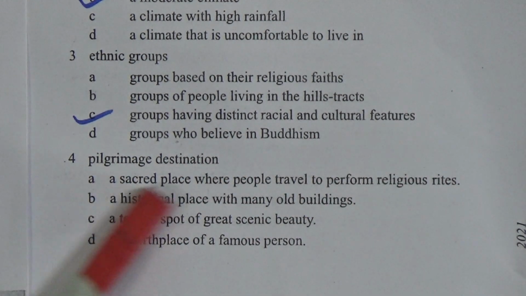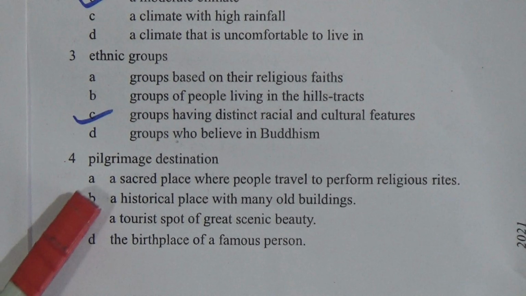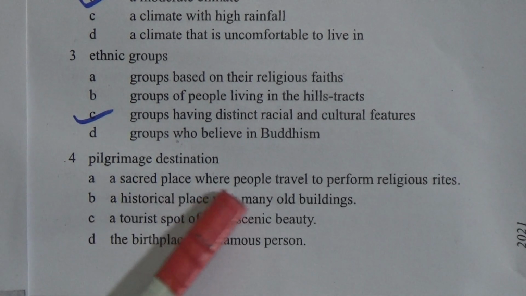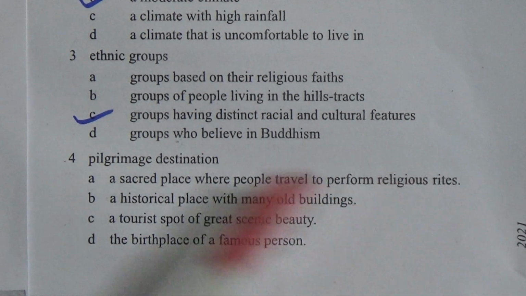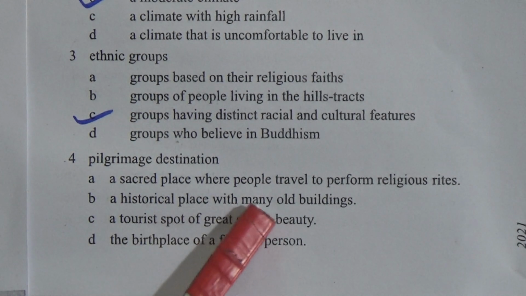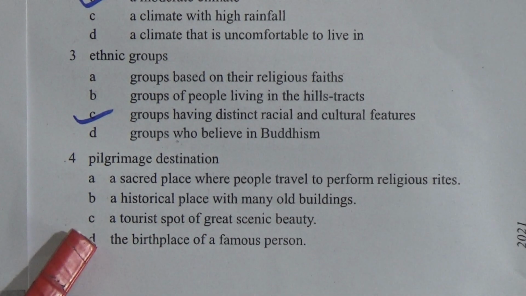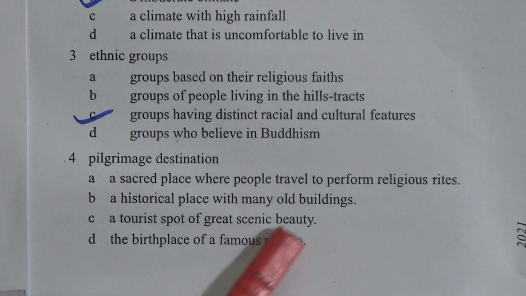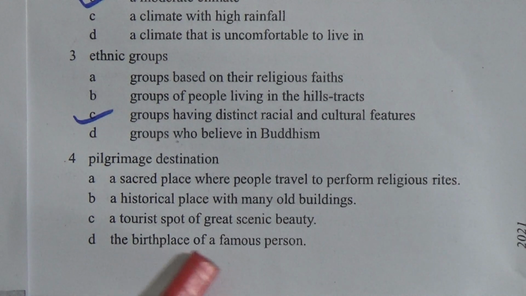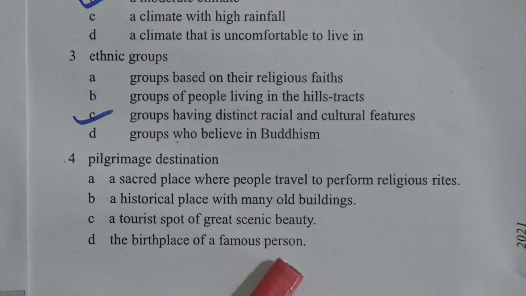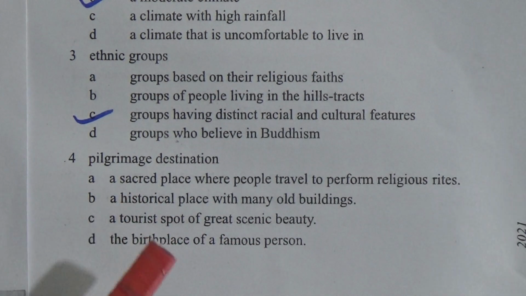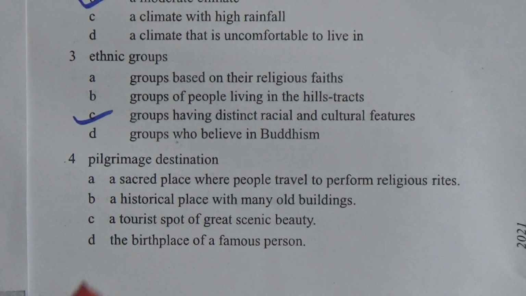Now number 4, pilgrimage destination. Option A, a sacred place where people travel to perform religious rites. Option B, a historical place with many old buildings. Option C, a tourist spot of great scenic beauty. Option D, the birthplace of a famous person. So it will be option A, a sacred place, that means pilgrimage destination.